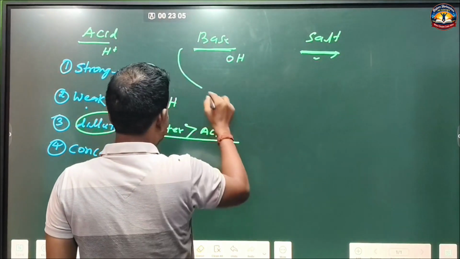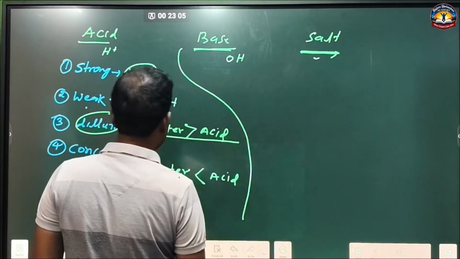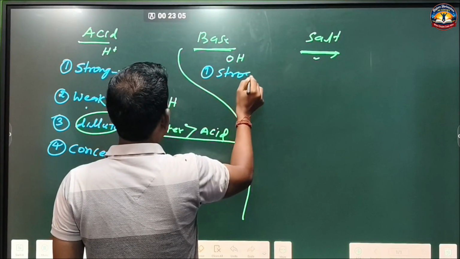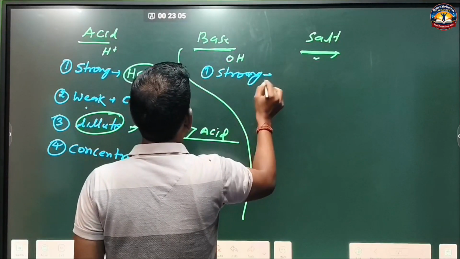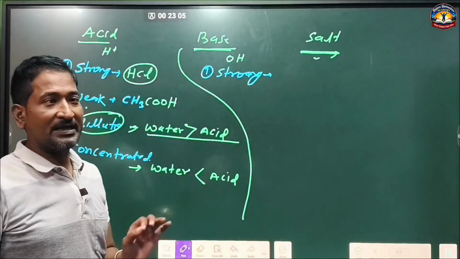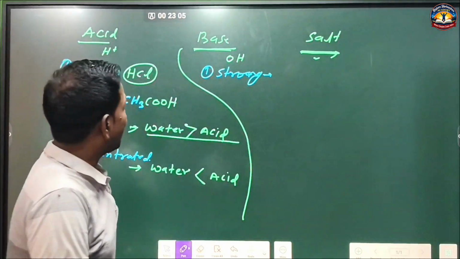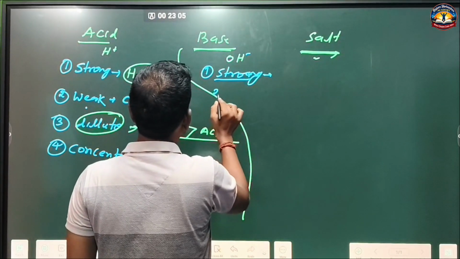Now, a strong base. A base which releases more hydroxide ion is called a strong base.